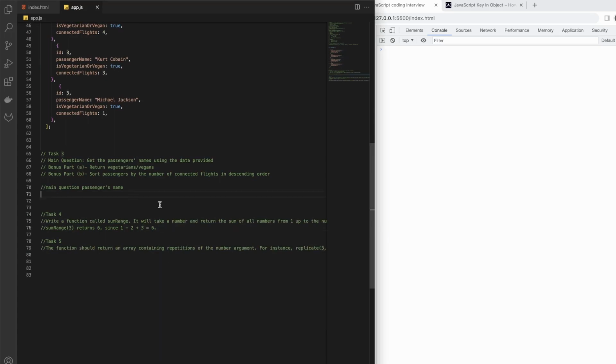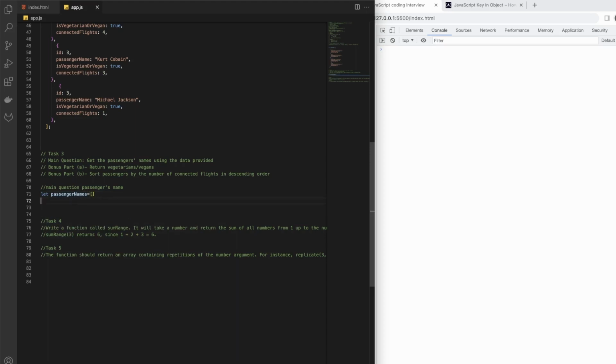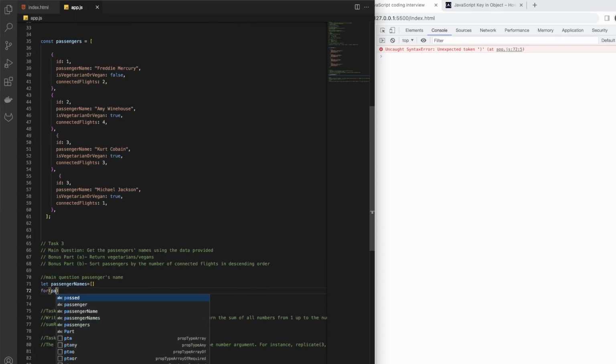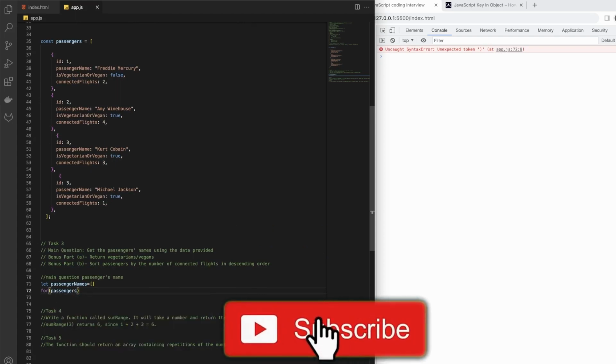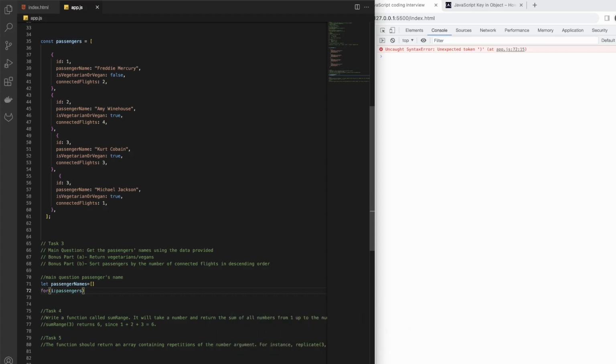We can do this question in multiple ways. One is a loop method. For example, let's have passenger names and we can have this array as it is, and then we can loop over our array here. So for passengers, let's have i is 0, i is less than passengers dot length, and then i plus plus.